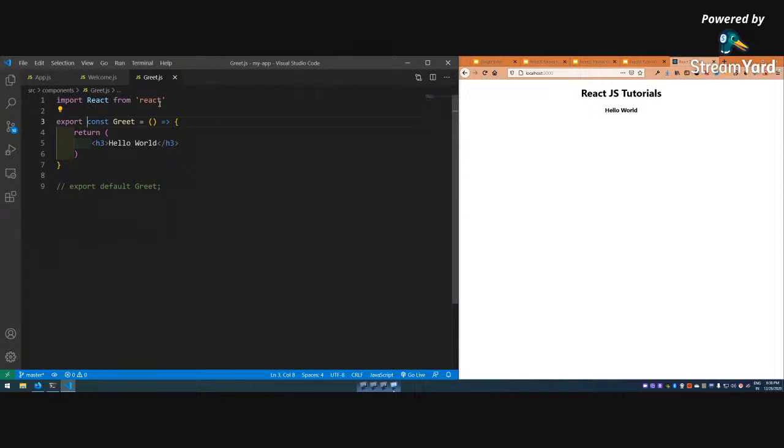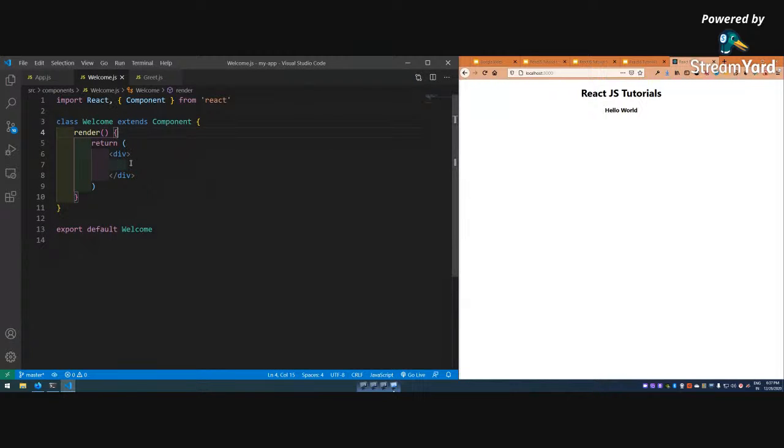Import React from React is only there. Here I have another thing known as Component, which we are getting from React. Then only we are able to do that extend Component. One more important thing about a class based component is that we have a render. Render is very important here. Inside the render function the return is there. Okay, so this is another important thing.